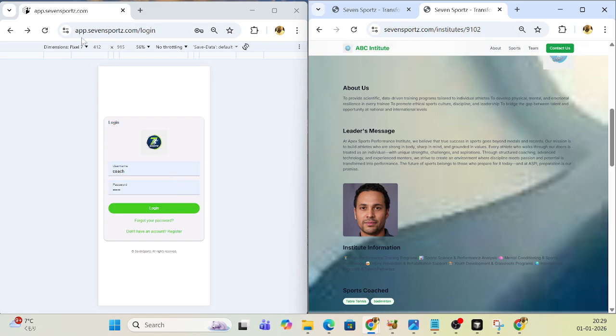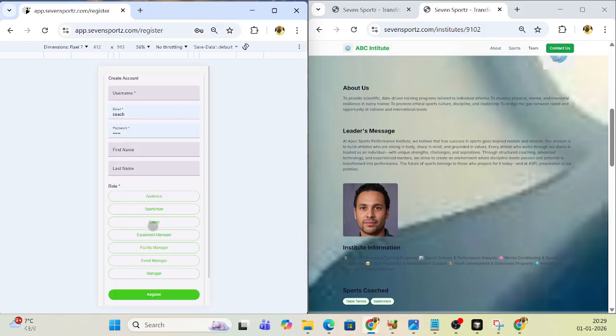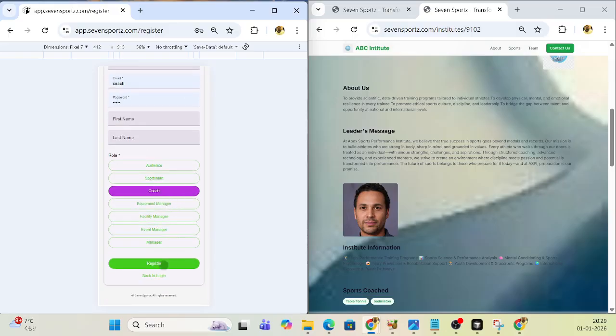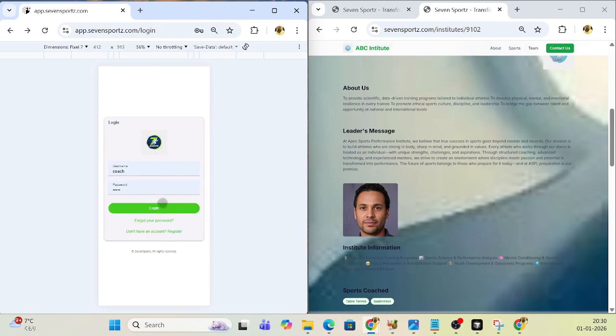So first you have to go to the Seven Sports app, which is here, and from here, if you don't have a login, you can go to this don't have an account page and click the coach. There are multiple roles, as I told. Sportsmen can register, then equipment managers, facility managers, we have event managers also. So you can register as a coach. You just fill up this form, and then you get an email, and in that email you can press the link, and that's it. I already have registered, so I will just quickly log in.